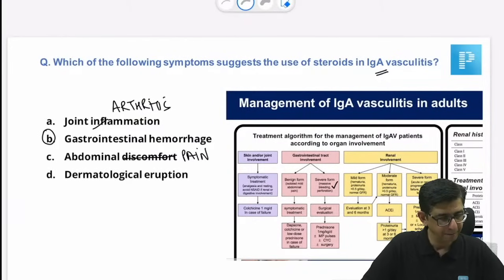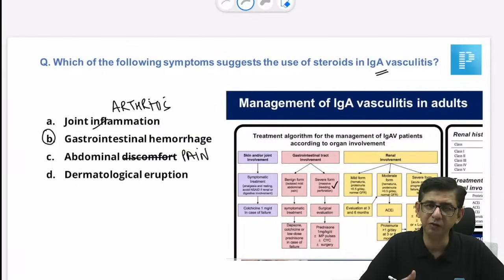And yes, yes. Severe abdominal pain. Fine, doctor, I get your point. In case we do not have GI hemorrhage, then severe abdominal pain would be the answer to this question. But the way I have it at the moment, GI hemorrhage. Sneha, I got your point. If GI hemorrhage is not there, the answer would be severe abdominal pain. We have references here. I mean, steroids would be used even in severe abdominal pain. Got it. Severe abdominal pain would be perfectly fine.